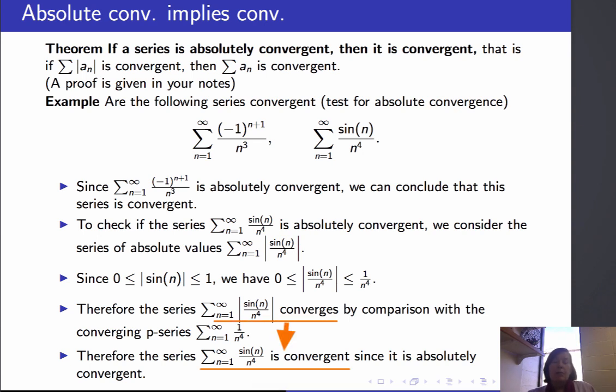And now my theorem says that the original series converges also, that the series with the terms which might possibly be negative is also convergent. So the series, the sum from 1 to infinity of sine n over n to the 4, is convergent because it's absolutely convergent.